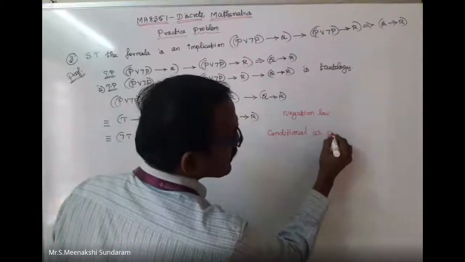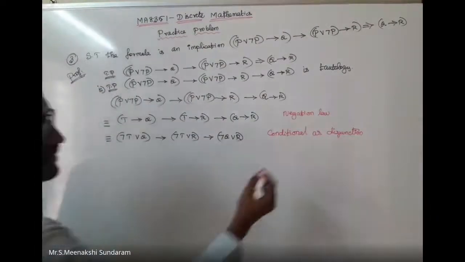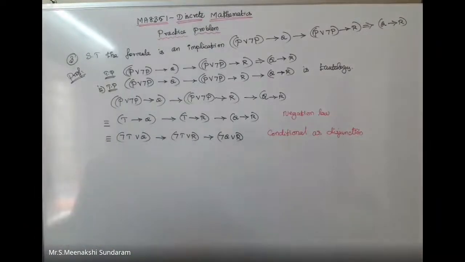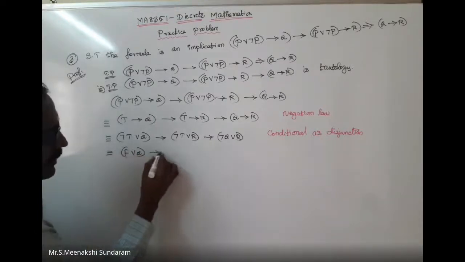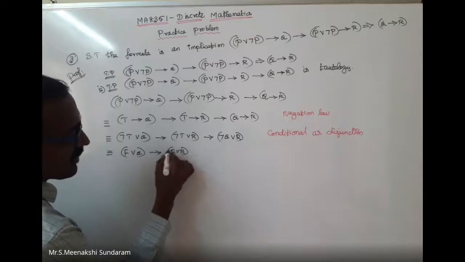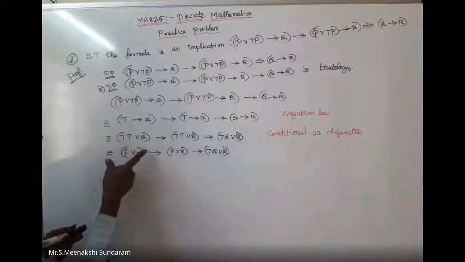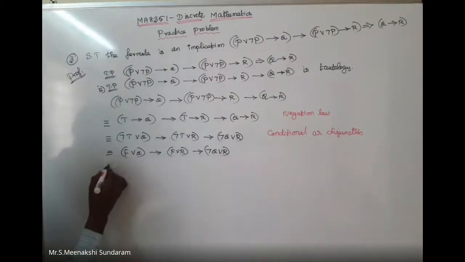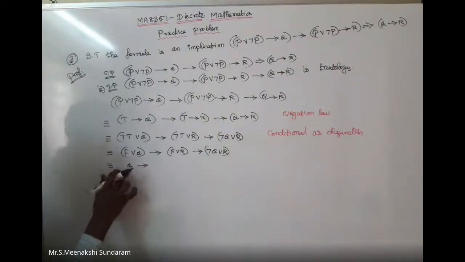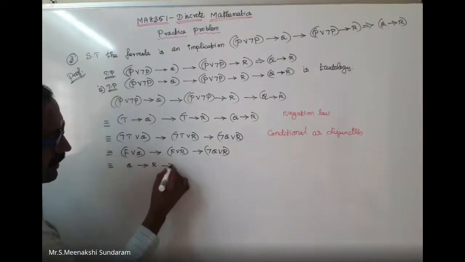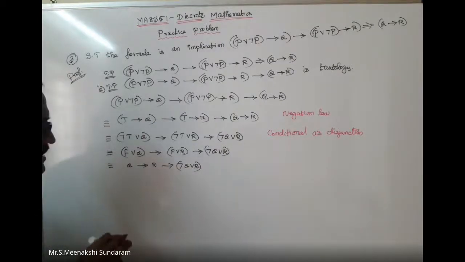Then negation of true is nothing but false disjunction Q, conditional false disjunction R, negation Q disjunction R. Here I can apply the negation of the truth value. So that is equal to false disjunction Q, which is nothing but Q. False conjunction meaning false. Q here, R conditional negation Q disjunction R. So this is nothing but the identity law.